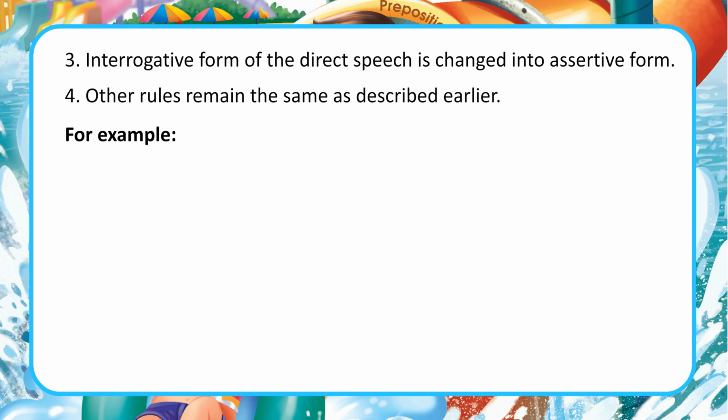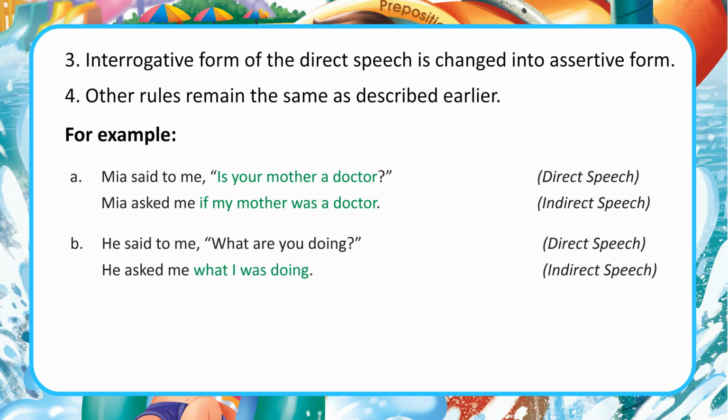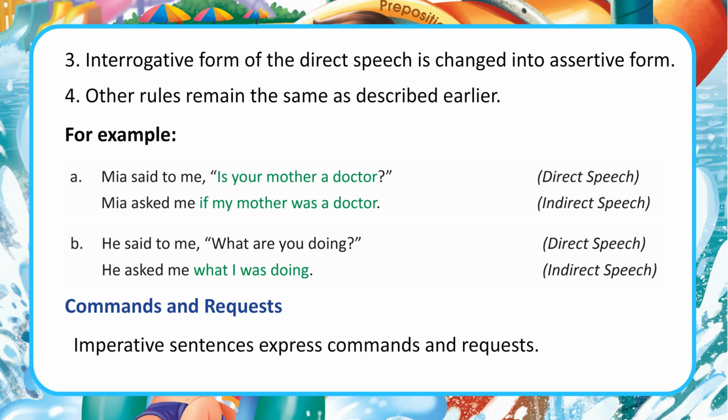For example, A. Mia said to me, "Is your mother a doctor?" Mia asked me if my mother was a doctor. Direct speech. Indirect speech. B. He said to me, "What are you doing?" He asked me what I was doing. Direct speech. Indirect speech.